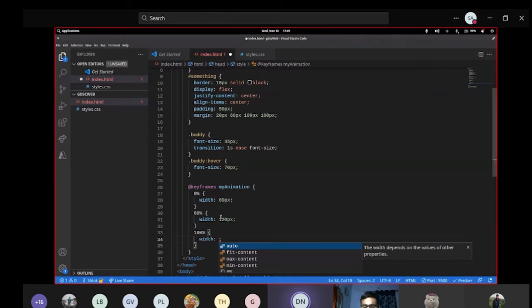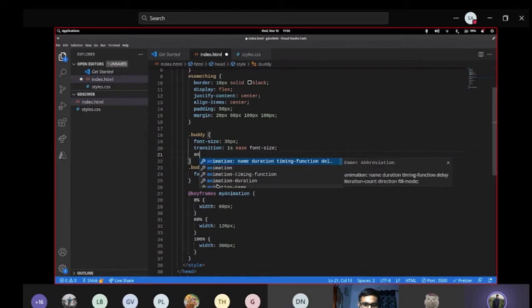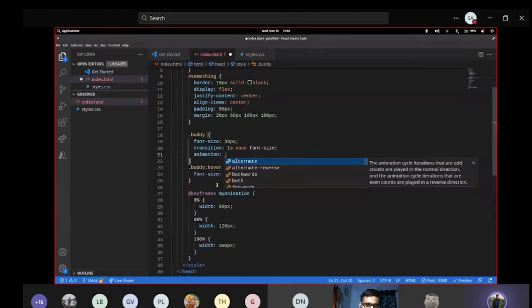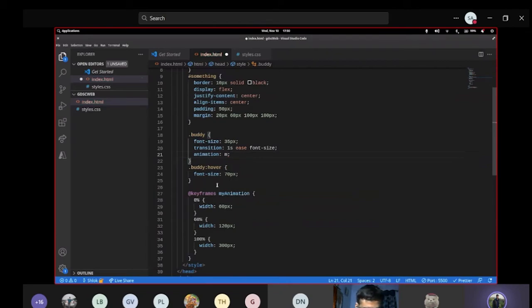I'm just giving a simple example, but you can do it with anything. With different properties, you can apply such animations. You can make a shadow appear. Whenever you move your mouse over something, or you want to achieve something, you can do it with that. With such animation, you can change the height, the shadow, overlay, transparency, anything that you want. Suppose I want to make it extremely large whenever the time reaches 100%. I'll give this property to the animation that I used, and let me call this my animation.